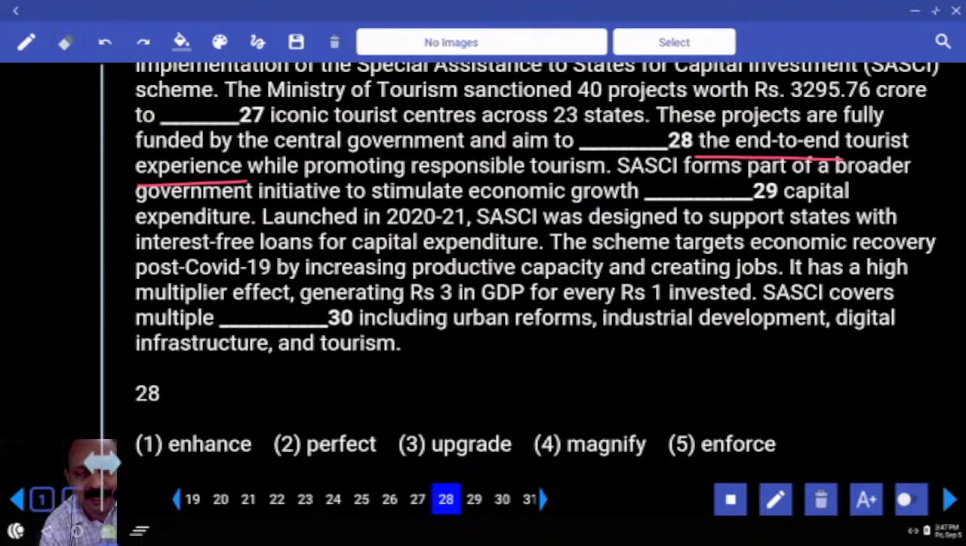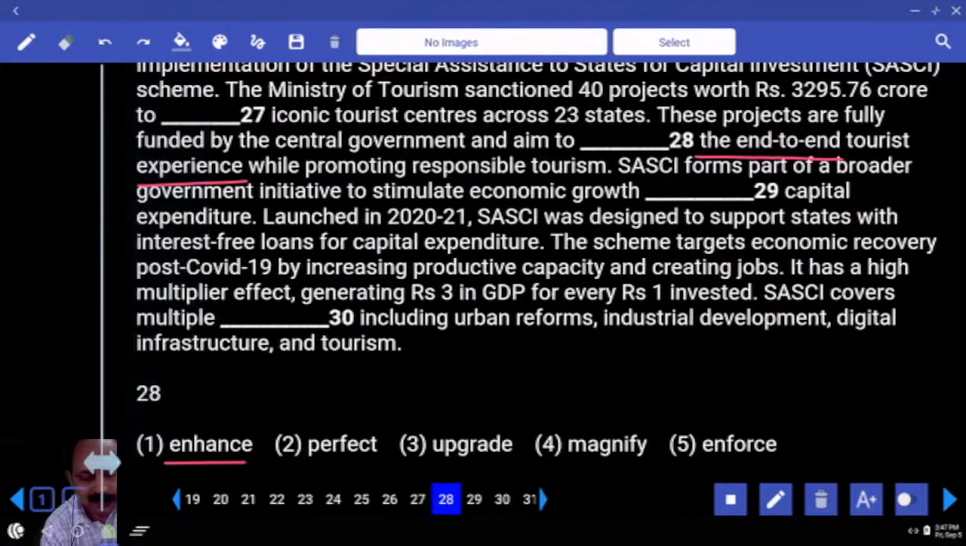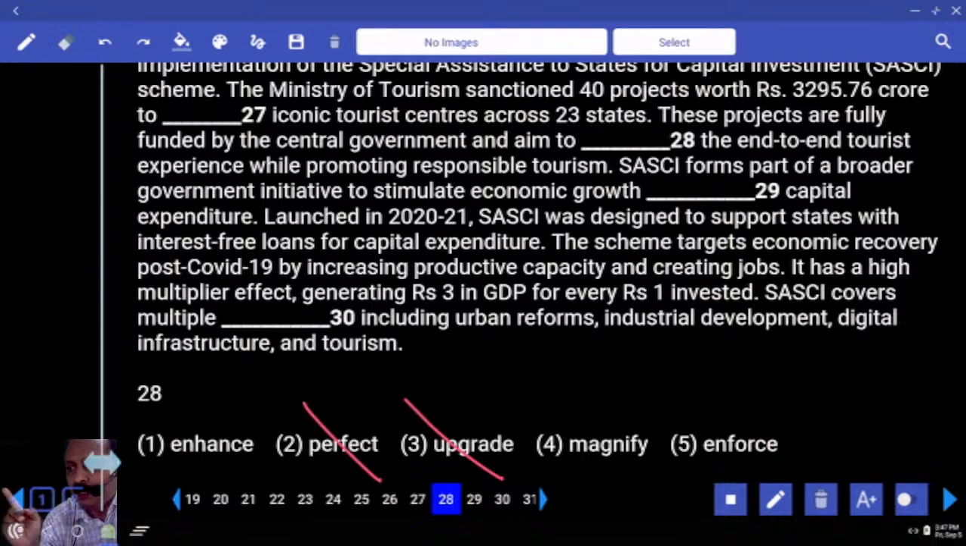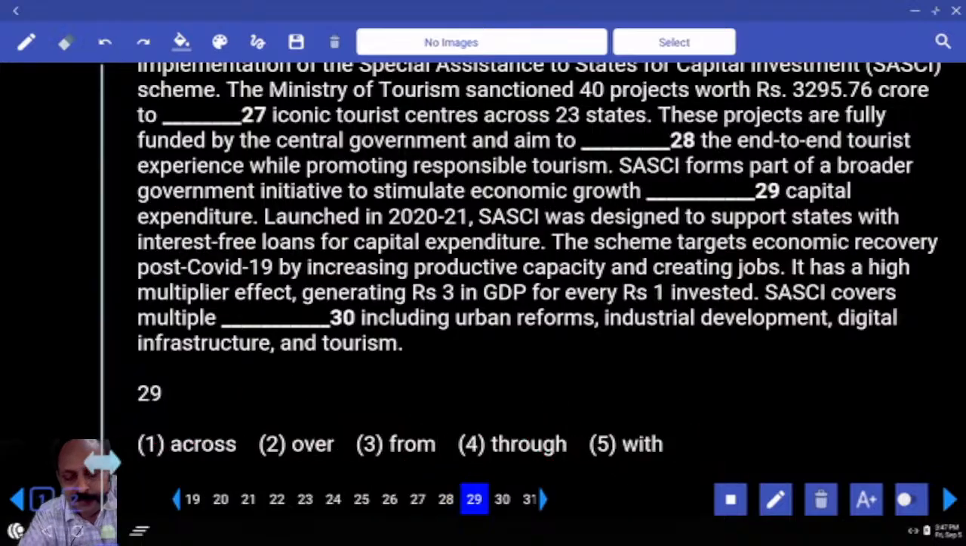Then can you use enhance? Can you say perfect? Upgrade. Upgrade goes with infrastructure. We are talking about infrastructure, tangible, but experience is intangible. Can you use magnify? Can you use enforce? So what is the answer? Enhance your experience. Have you chosen that word? Very good. Next one is what?